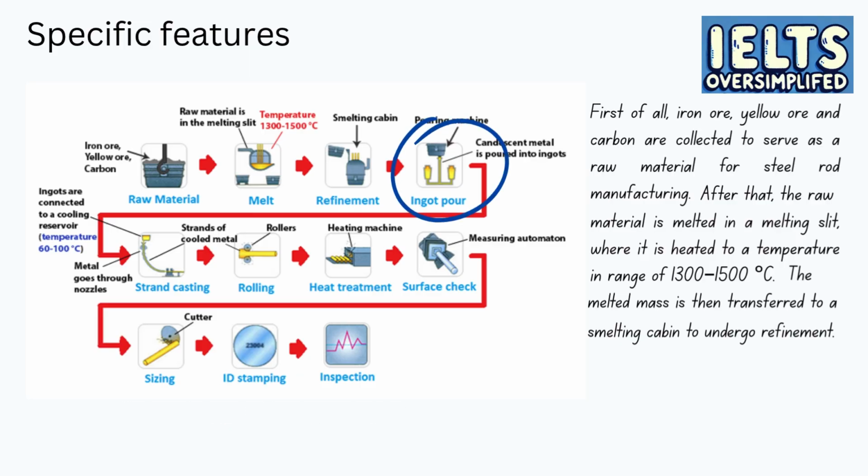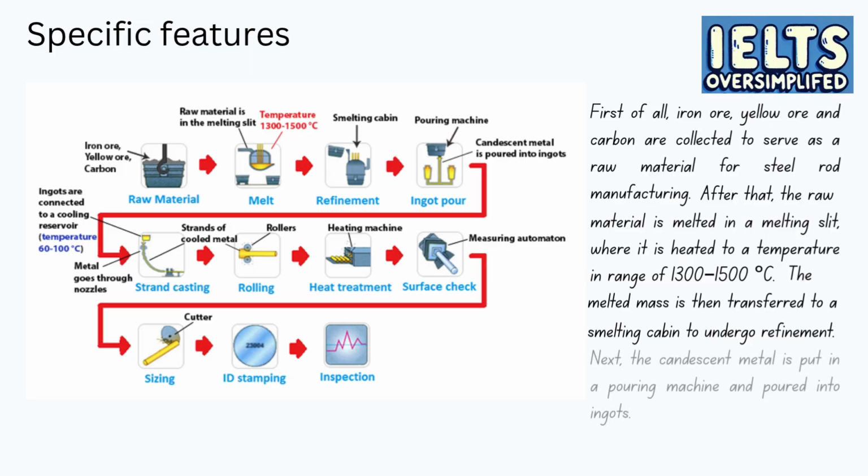Then comes the fourth stage. It's called ingot pouring. The picture shows a pouring machine that puts some material into containers, and a short explanation says, "Candescent metal is put into ingots." Using this information, I wrote such sentence. Next, the candescent metal is put in a pouring machine and poured into ingots. That's our first paragraph of specific features. I hope that now you get an idea of how to describe the process, stage by stage.